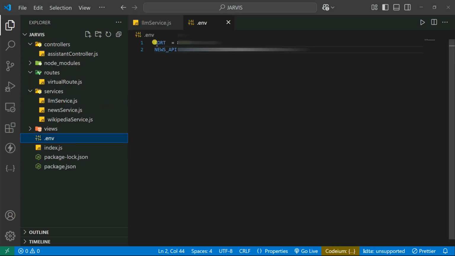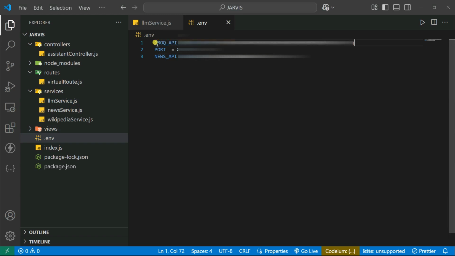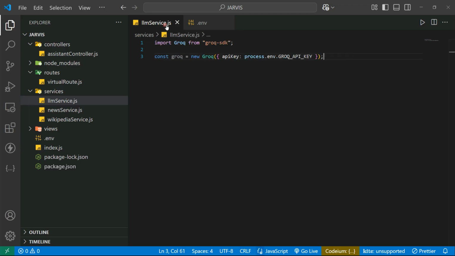So let's create a variable called GROQ_API_KEY, and then I'm simply going to paste the Groq API key here. Then I'm going to use it inside my llm.service.js. You can see GROQ_API_KEY, the same name.